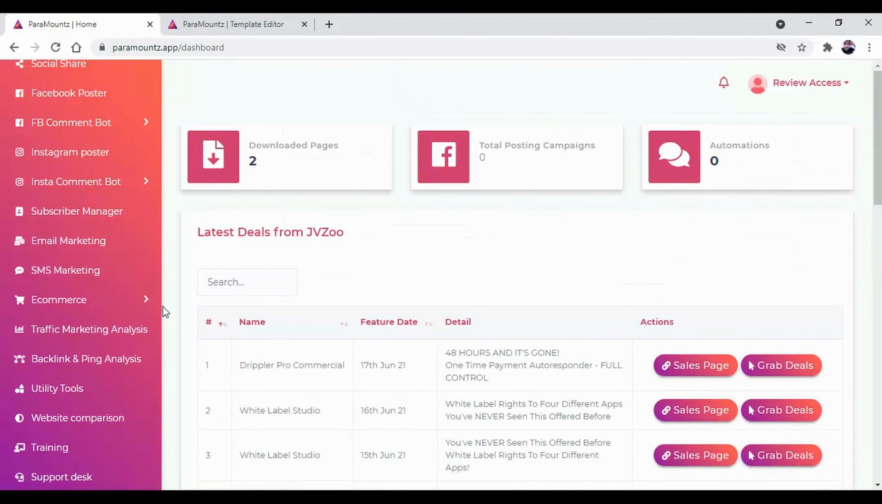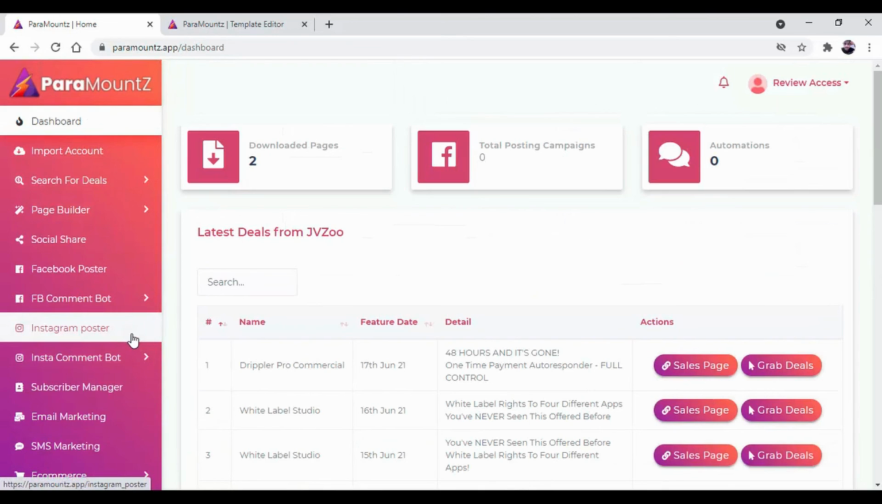So guys, that was a short information about the software Paramounts. Once you get into this software, you can taste the real honey of this software.